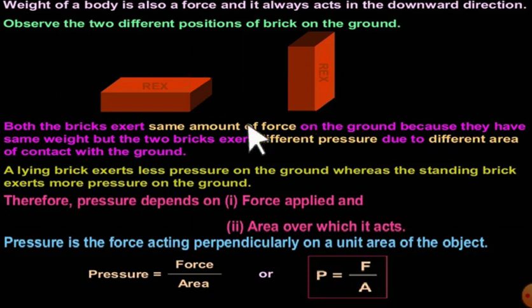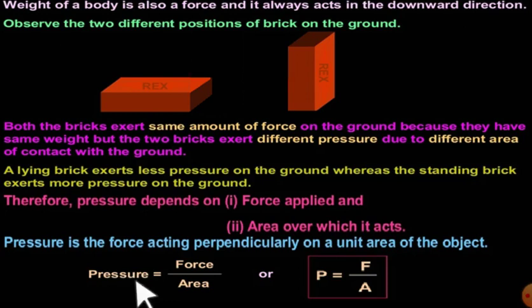What happens when you move on the surface of sandy ground? It will be difficult to walk if you wear a pointed heel shoe, but if you wear a broad sole shoe, then it will be easier to move. So pressure depends on the force applied, which in this case is the weight, and also on the area over which it acts, that means the area of contact. Got it?